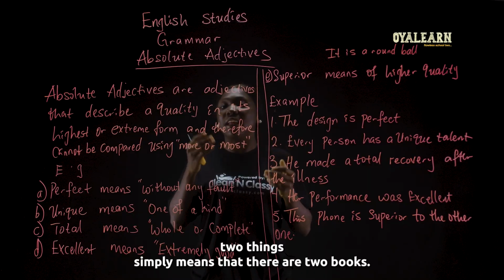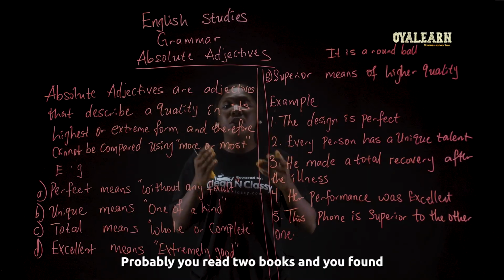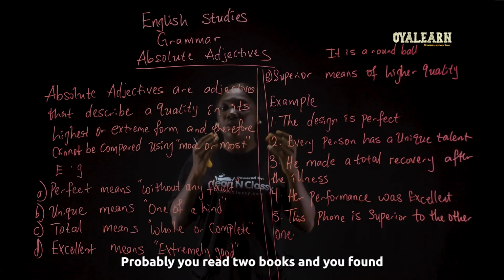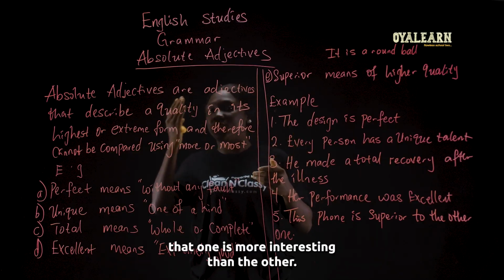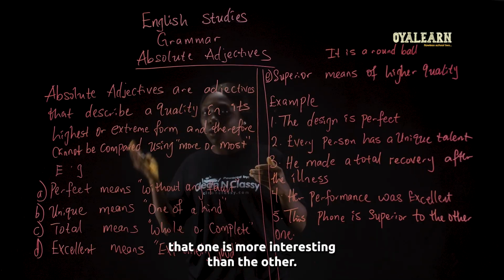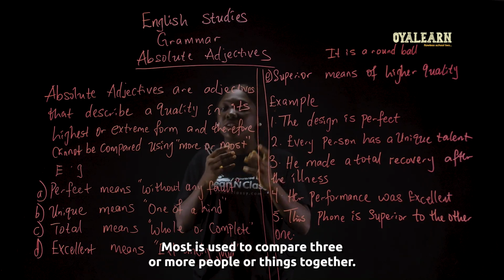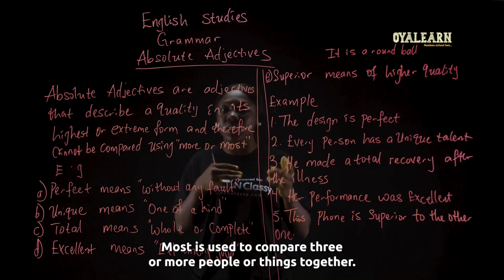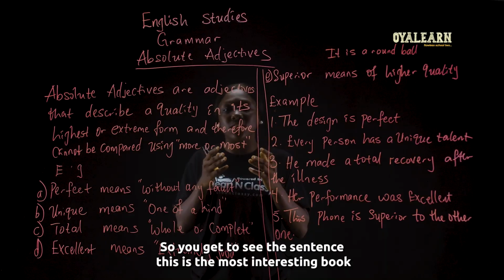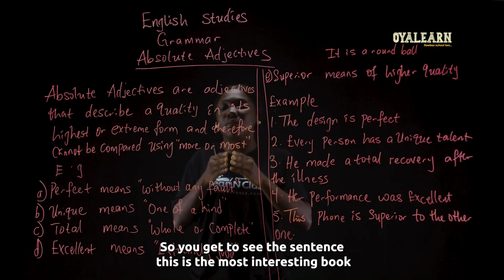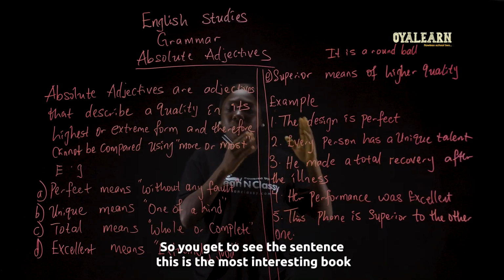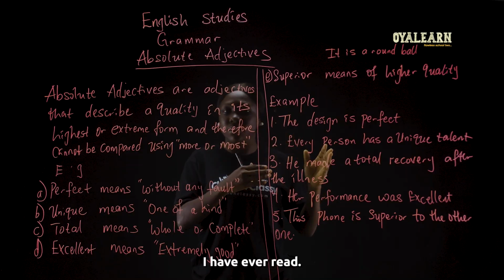It simply means that there are two books. Probably you read two books and you found out that one is more interesting than the other. We also have most. Most is used to compare three or more people or things together. So you get to see the sentence, this is the most interesting book I have ever read.